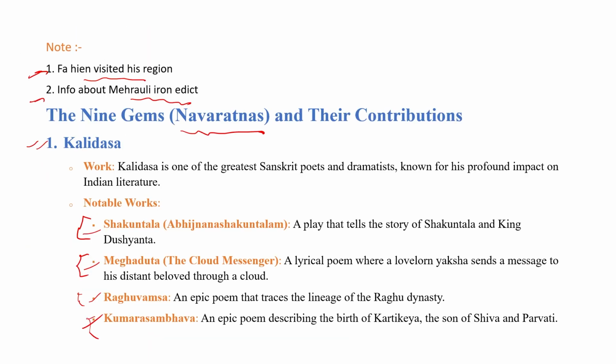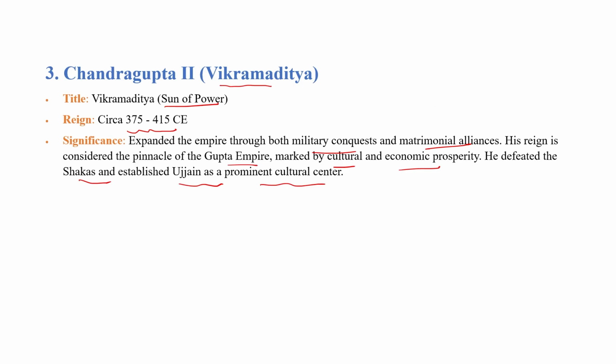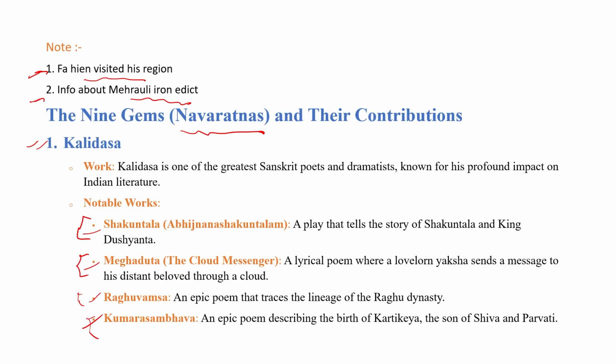Let's quickly revise the session. In this class, we have discussed Chandragupta II, the third most important ruler of the Gupta dynasty, who was the son of Samudragupta, also known as Vikramaditya. He got the title Vikramaditya, which means sun-like power. Ujjain was the prominent cultural center during the time of Chandragupta II, as he captured Ujjain from the Shakas. Fahien visited during the time of Chandragupta II. Also, information related to Chandragupta II is mentioned in the Mehrauli Iron Pillar Edict.